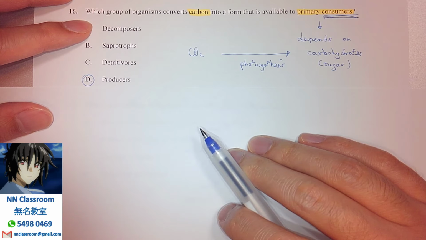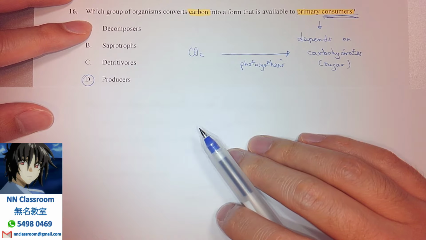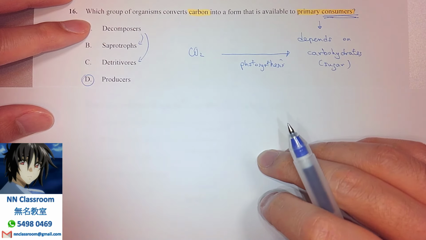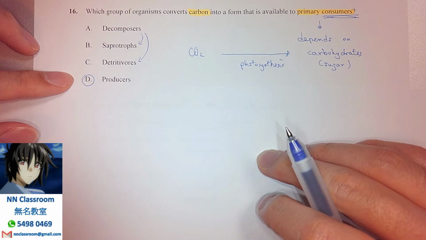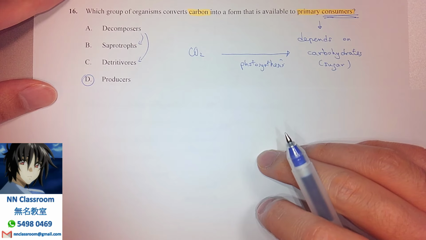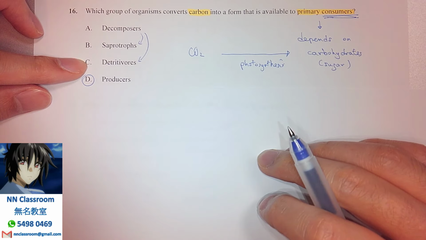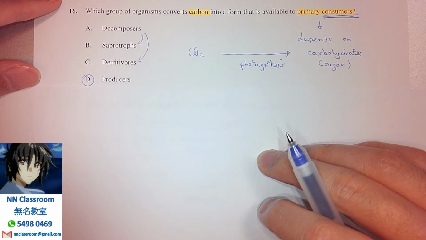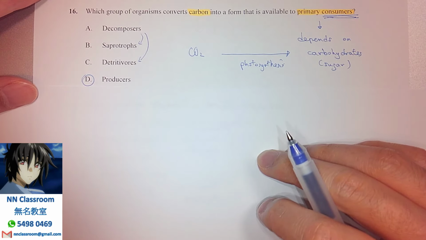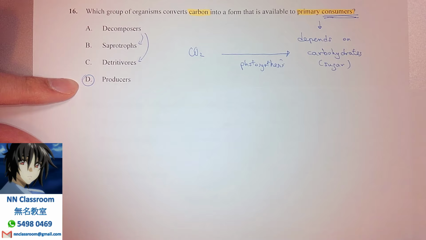Because decomposer is the general term, and we know that decomposers are further divided into two subgroups. The first one is saprotrophs, and the next one is detritivores. So actually A, B and C are concerning the same groups, all collectively known as decomposers, right? So you can't say that A is true, because if A is true, B and C can also be true answers. For one multiple choice, there is never more than one correct answer. So A, B and C cannot be the answers, because they're all interrelated as decomposers. So the answer for this question must be D.